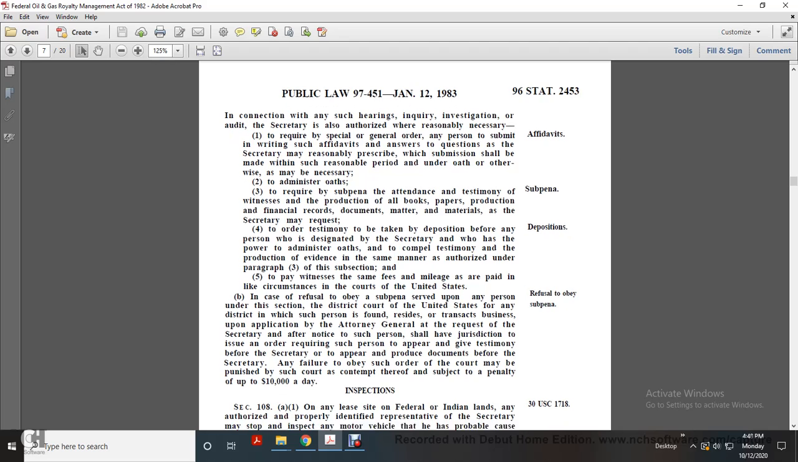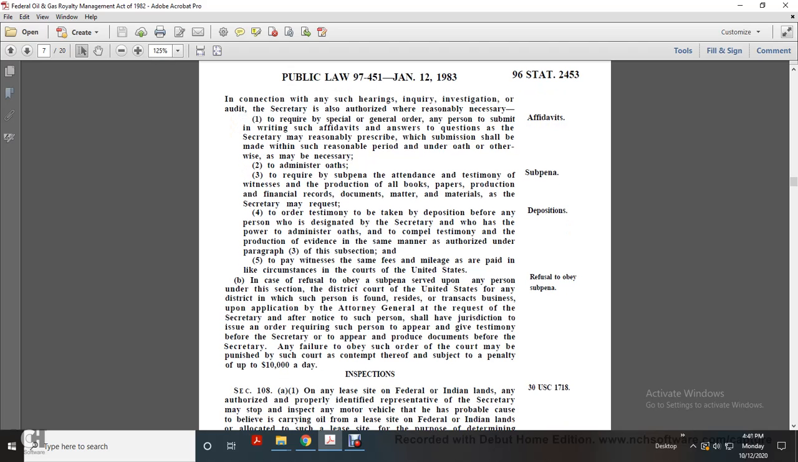Refusal to obey subpoena. In the case of refusal to obey a subpoena served upon any person under this section, the district court of the United States for any district in which such person is found, resides or transacts business, upon application by the Attorney General at the request of the Secretary and after notice to such person, shall have jurisdiction to issue an order requiring such person to appear and give testimony or produce documents before the Secretary. Any failure to obey such an order of the court may be punished by the court as a contempt, subject to a penalty of up to $10,000 a day.